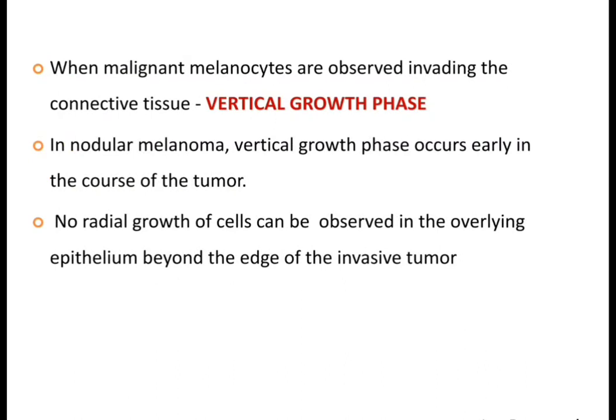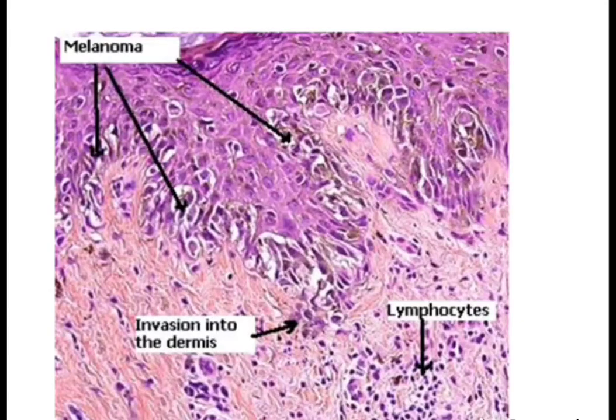Now coming to the vertical growth phase. When melanoma cells are observed invading the connective tissue, we can say they have entered the vertical growth phase. That is the nodular melanoma. No radial growth of the cells can be observed in the overlying epithelium beyond the edge of the invasive tumor. Basically, in the vertical growth phase, the malignant melanoma cells are invading the connective tissue.